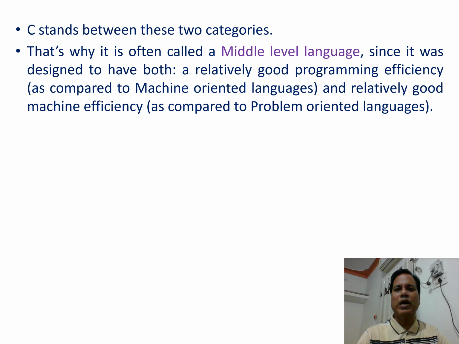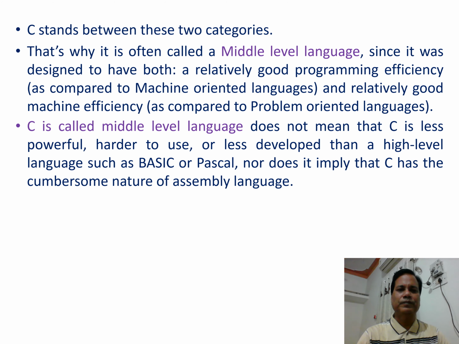That's why it is often called a middle-level language, since it was designed to have both a relatively good programming efficiency as compared to machine-oriented languages and relatively good machine efficiency as compared to problem-oriented languages.